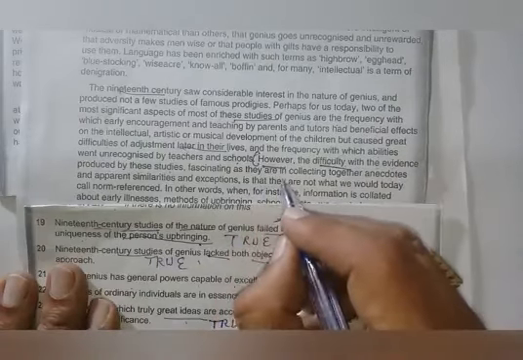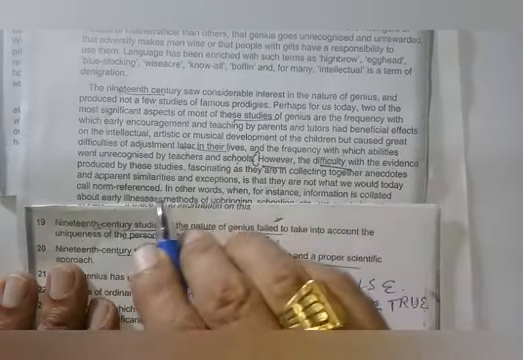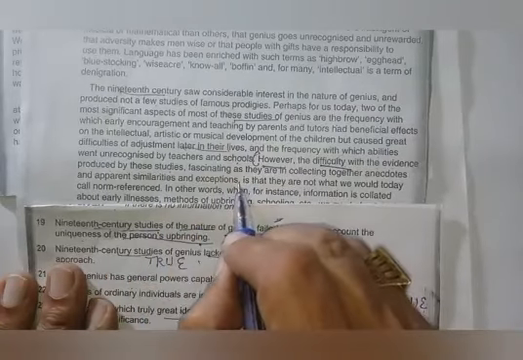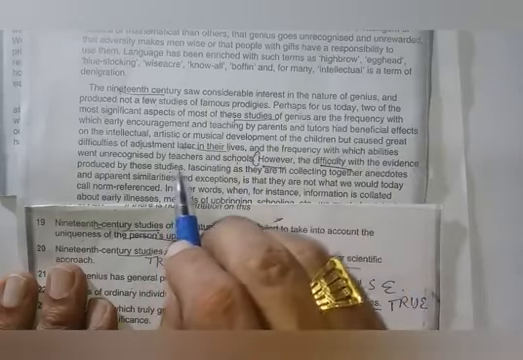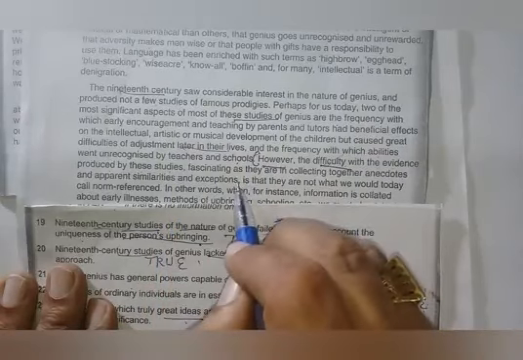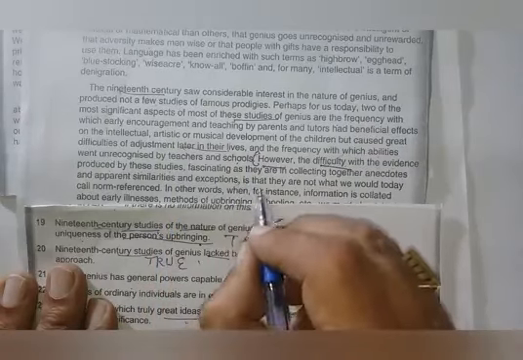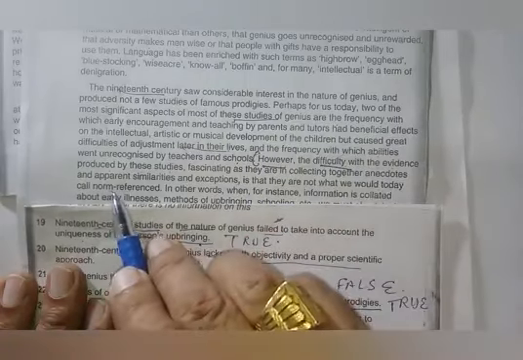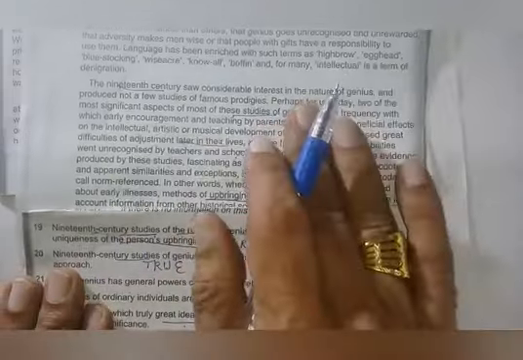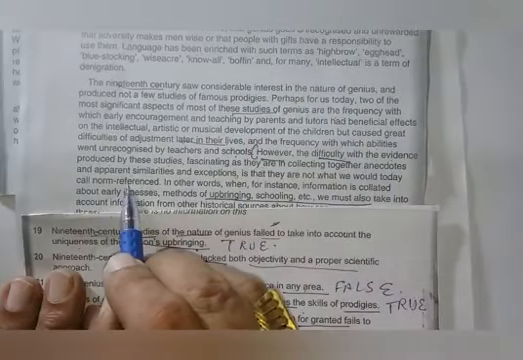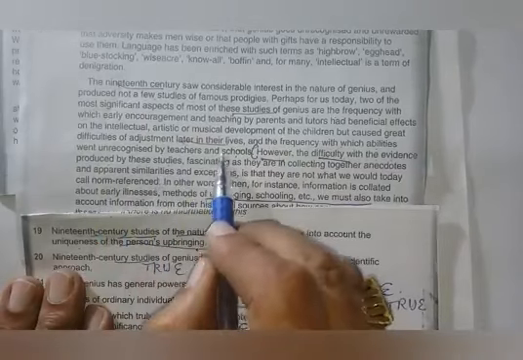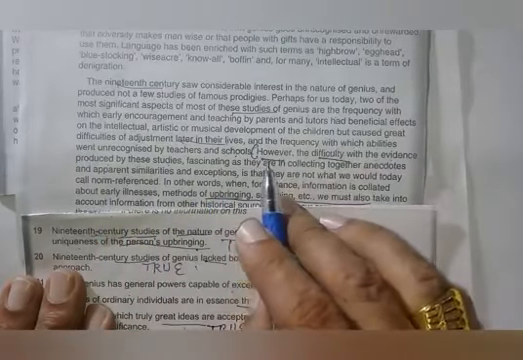right? As they are collecting together this and this and this, whatever may be exceptions, then there is a comma here. You can check, there is one comma here, there is another comma here. Is that they are not what we would today call norm reference. It means to work in standards, right? Now this line is a typical line. The language is very typical, you can check.